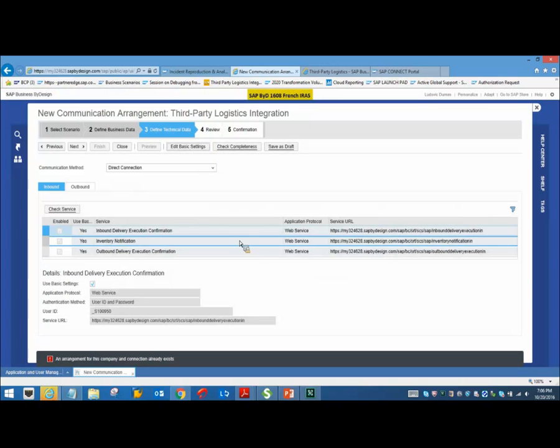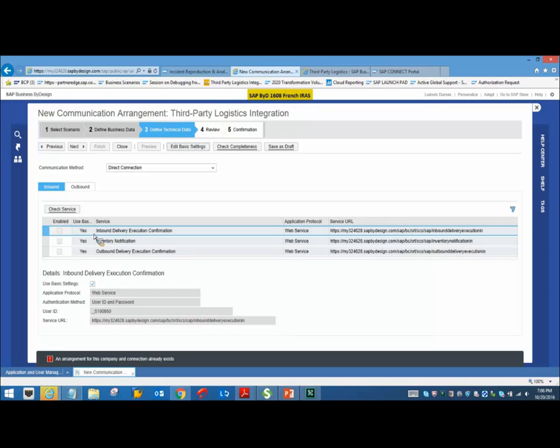Okay, one thing to also highlight here is to click on edit advanced settings. Here you will see the services, the inbound services and the outbound services. Inbound services are the ones which will be coming into the BYD system, and outbound services are the ones which are going out of the BYD system. And these services are nothing but web services.